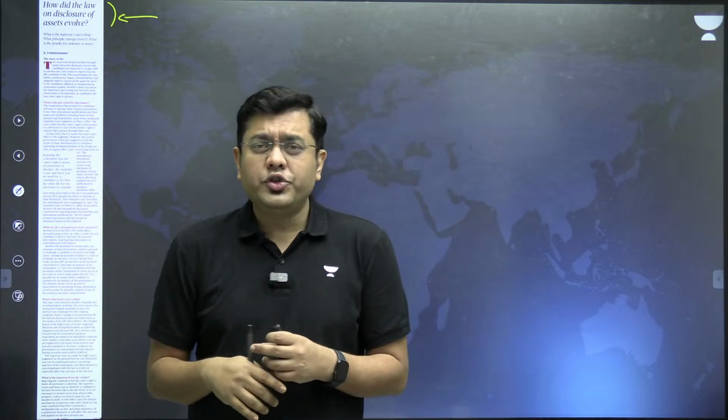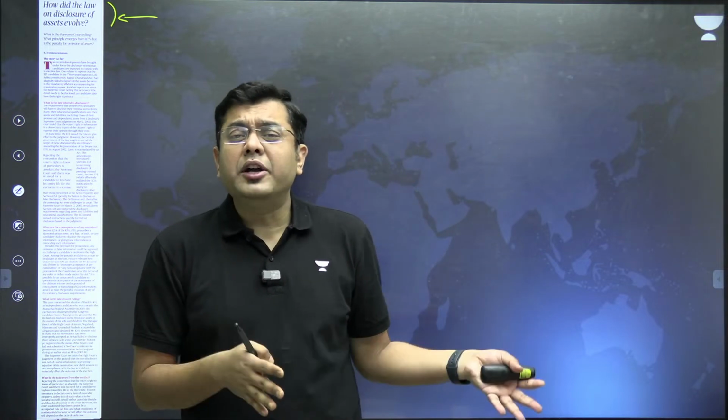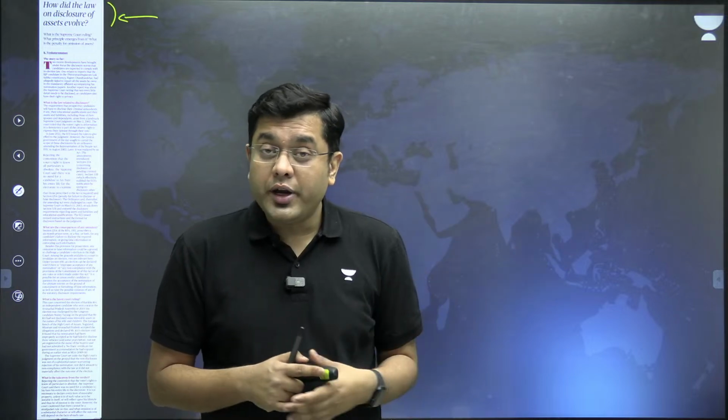Let's suppose I have not declared this electronic pen that I have, or let's suppose I have not declared this particular television screen that I have. It doesn't make much of a difference in my electoral process, does it? So those kinds of declarations, the Supreme Court has provided a kind of exemption from. So does that mean that he can be exempted from being liable to declaring the election void, or he can be exempted from the punishment which the others are seeking? So that is what the entire article is about.